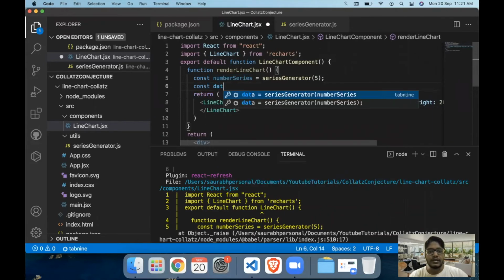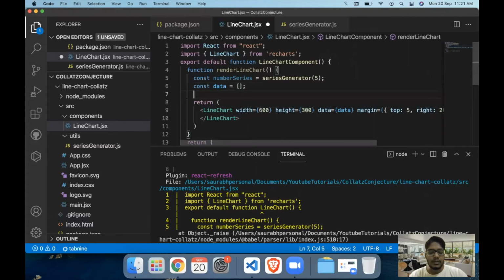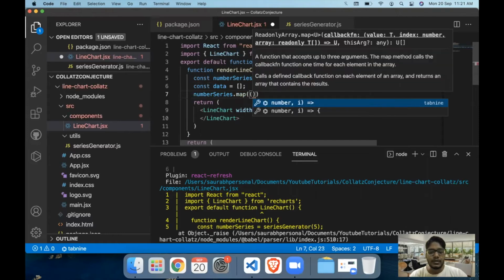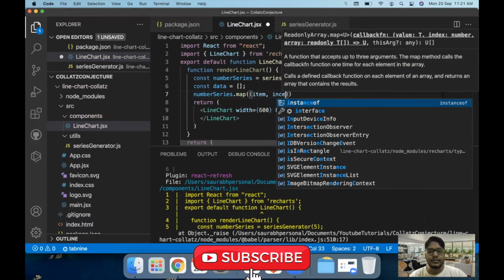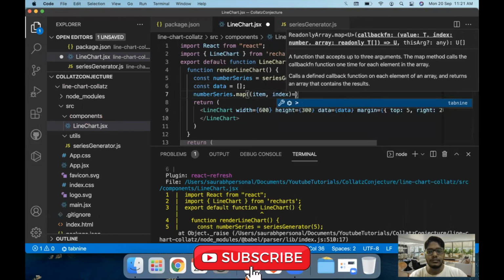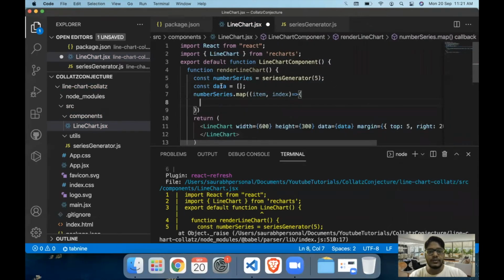So let's create a data array in which we will store all our data. Now we'll use a map function. Map is basically for iterating over an array value. So we'll have the item value and we'll have the index, right? And we'll push some values into our data.